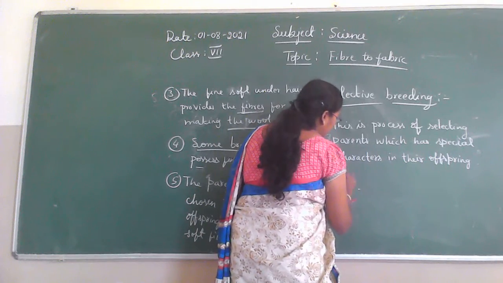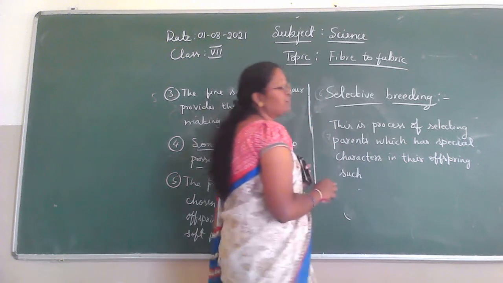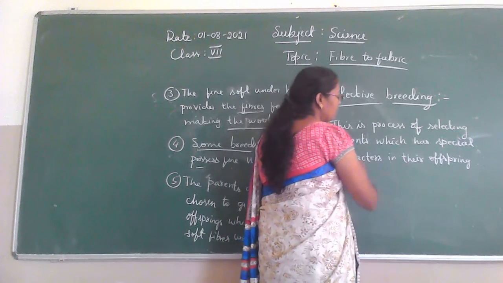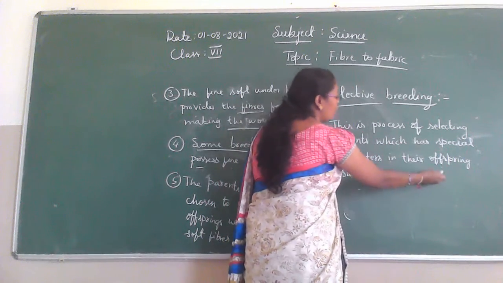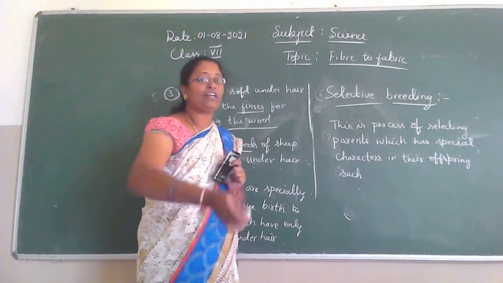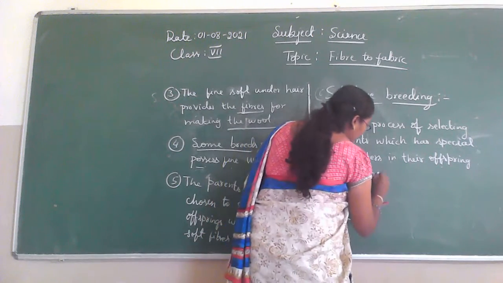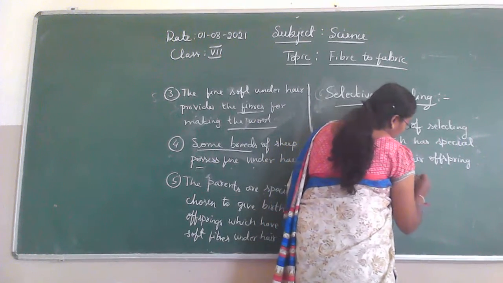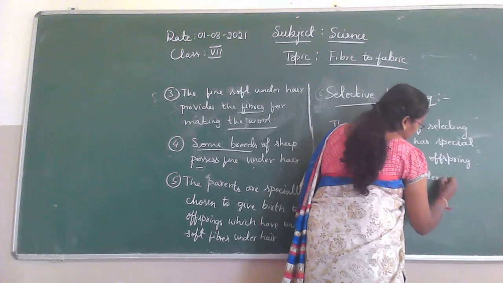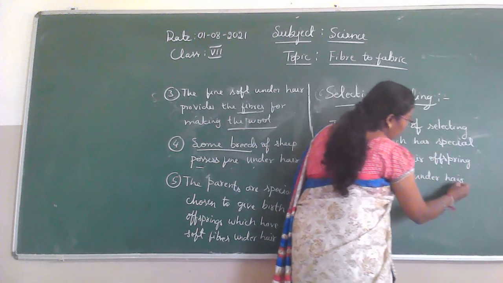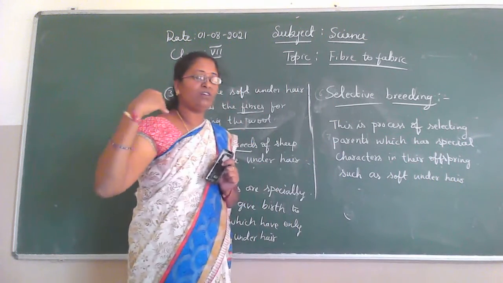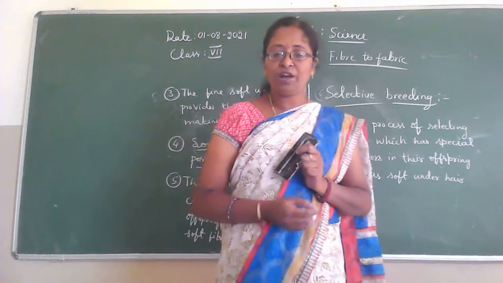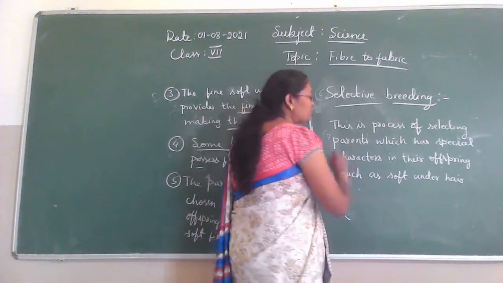What are the characteristics of those offsprings? We need to select those parents because they give birth to young ones, to offsprings which have some special characteristics such as soft under ear. The body hair under the ear is soft. For those soft fibers, we are going to choose such parents.